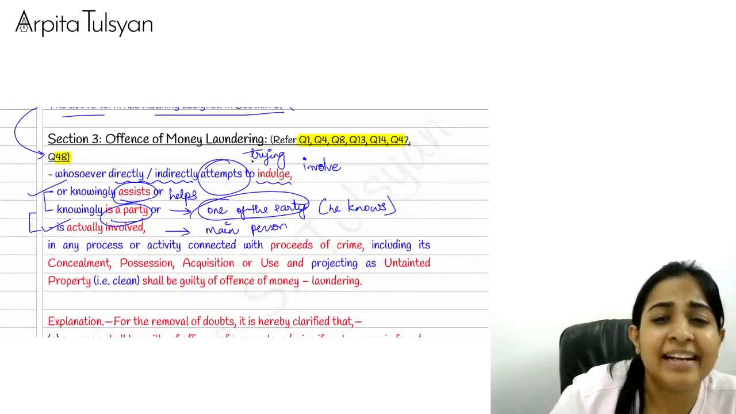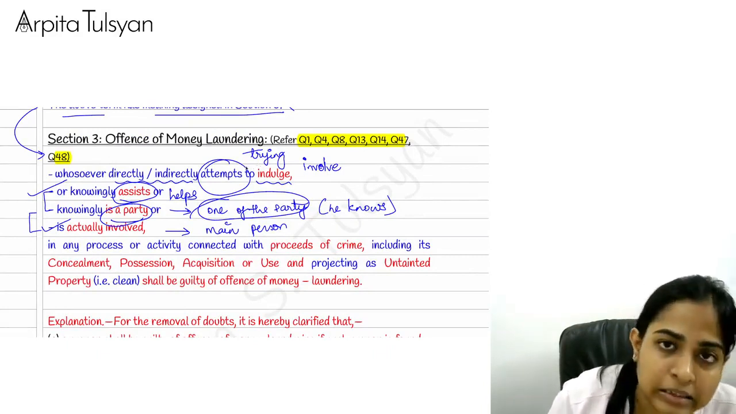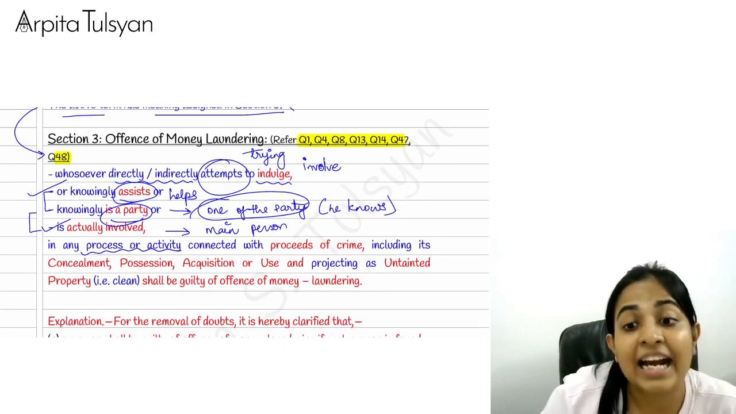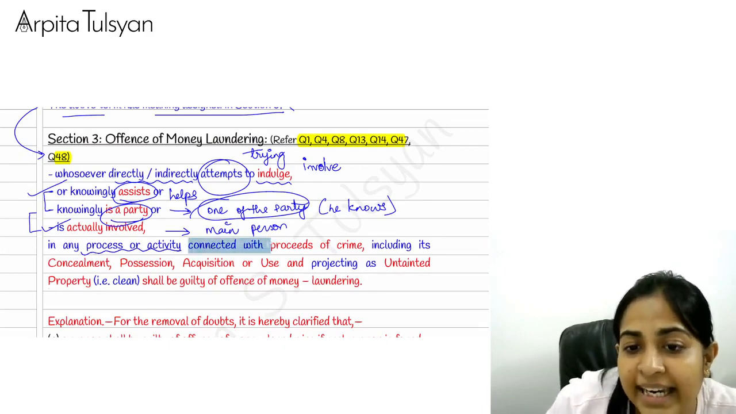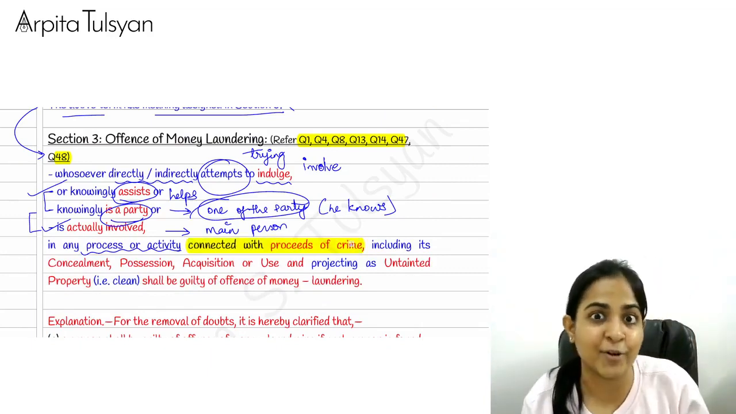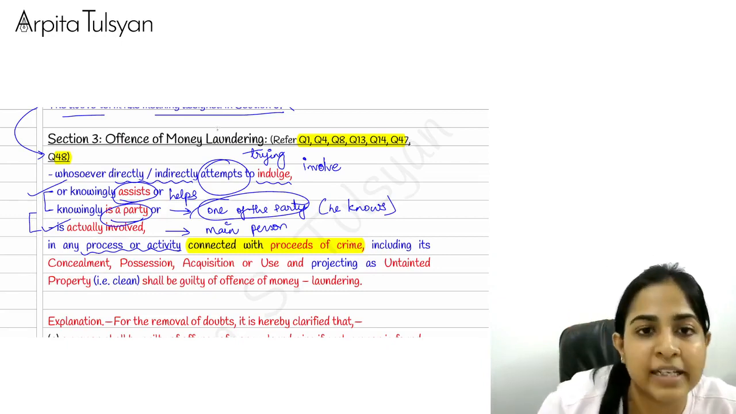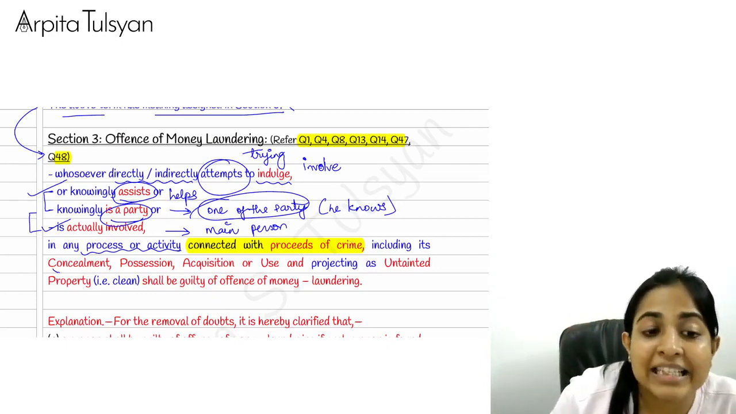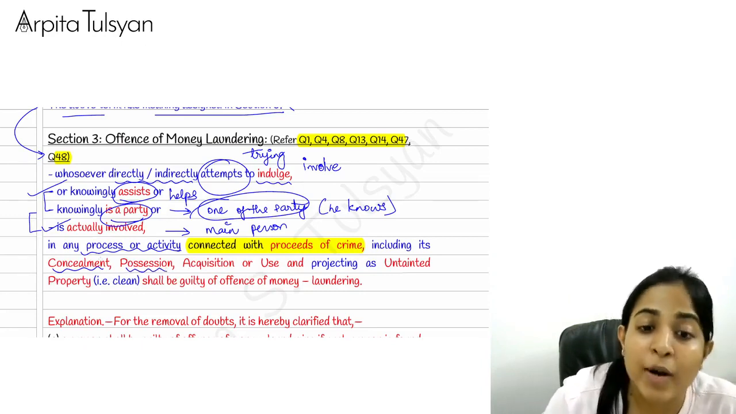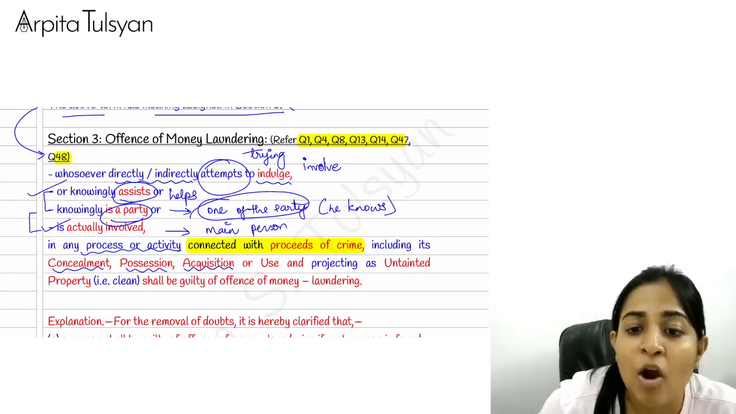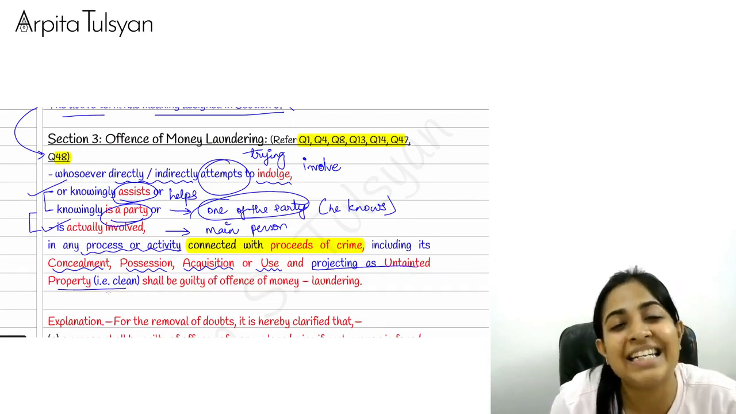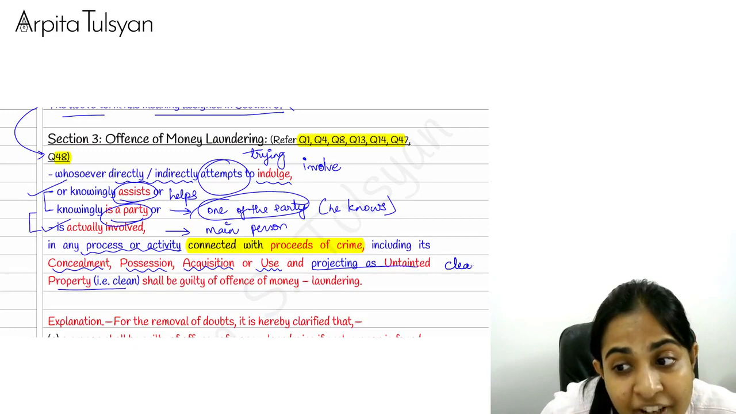Whosoever directly or indirectly tries to get involved, who assists, who is a party or who is actually involved in any process or activity connected with, see the wordings now, connected with proceeds of crime. Proceeds of crime definition we have separately. Connected with proceeds of crime, including its concealment, means trying to hide it, who is having some particular asset, who has acquired some particular asset, or who is using that asset and trying to show as if it is an untainted property, means a clean property.